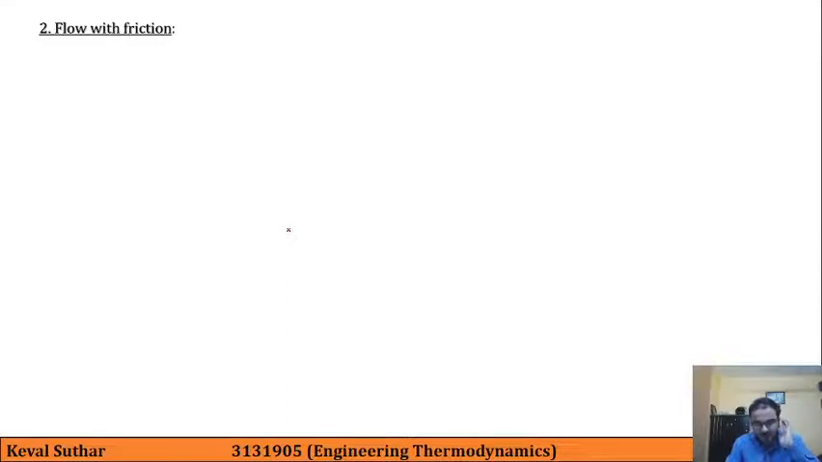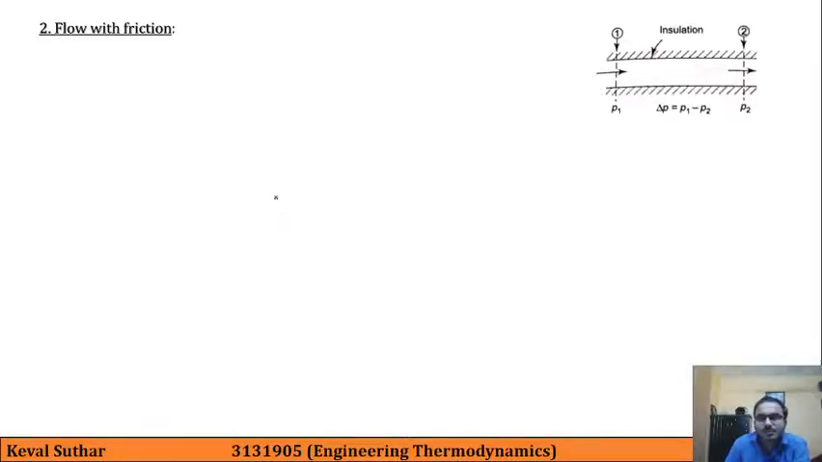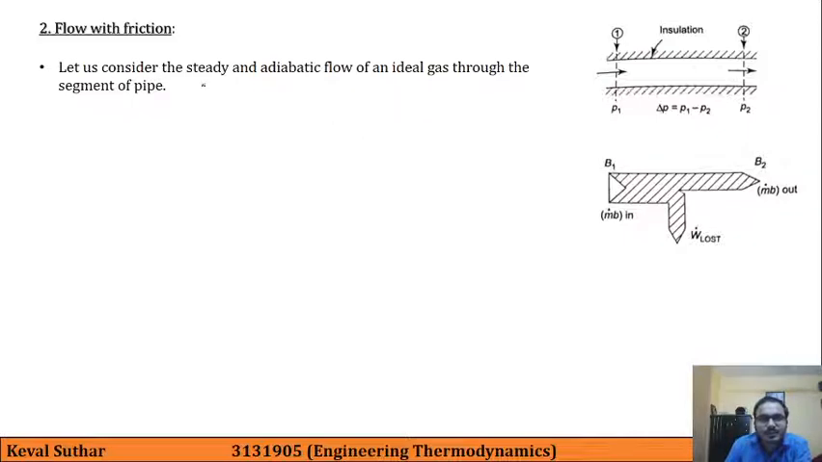Now our next application is flow with friction. So here let us consider a steady and adiabatic flow of a gas through a segment of pipe, that is over here. By the first law we can say that H1 is equal to H2 because the other terms are the same at the two sections. This is also one way we can write down the steady flow energy equation.